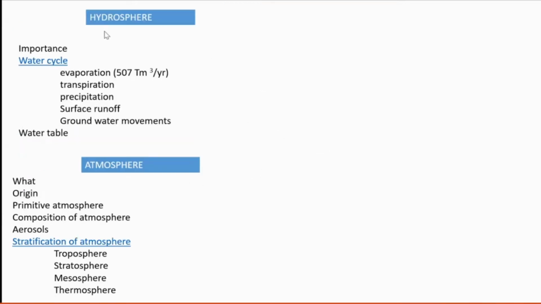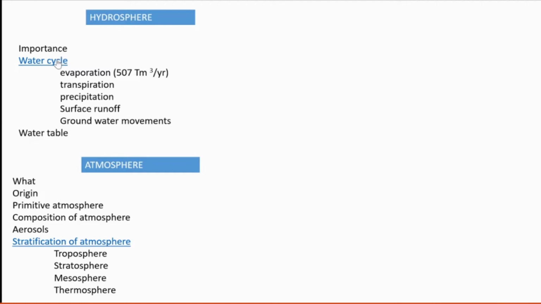Next, we are going to learn about hydrosphere. Hydrosphere, what is its importance? We know that water is the most abundant matter on Earth's surface. 73% of Earth's surface is covered with water, and it's a major constituent of protoplasm of all organisms' cells, and it's a main source of hydrogen, and also one source for oxygen, because water itself is composed of H2O, 2H and 1O.